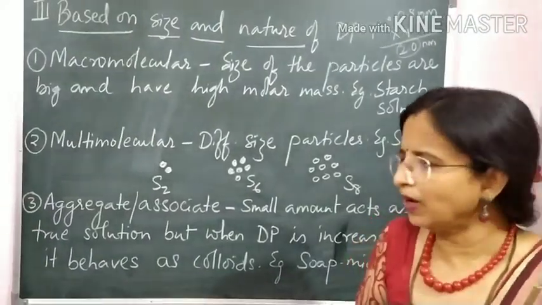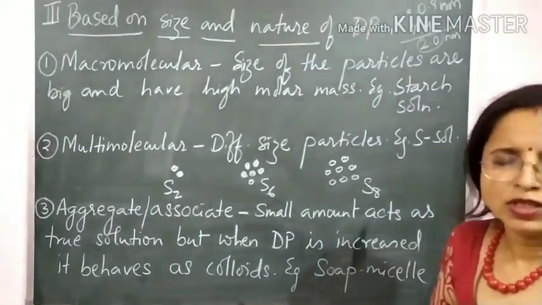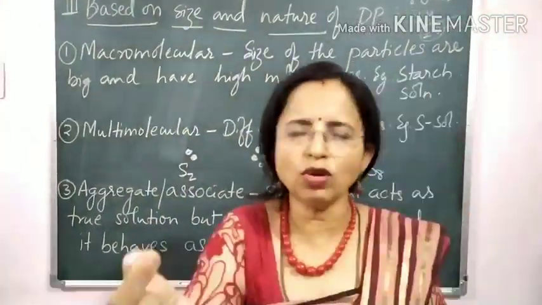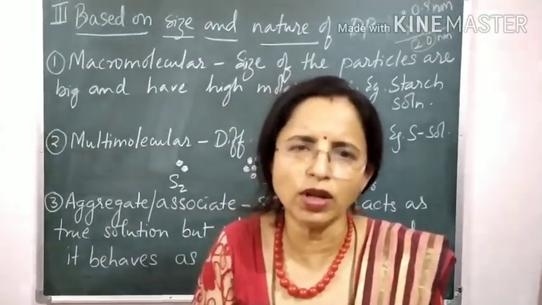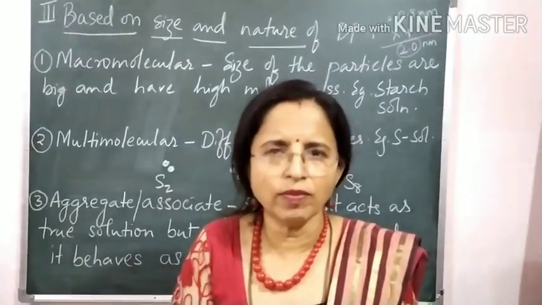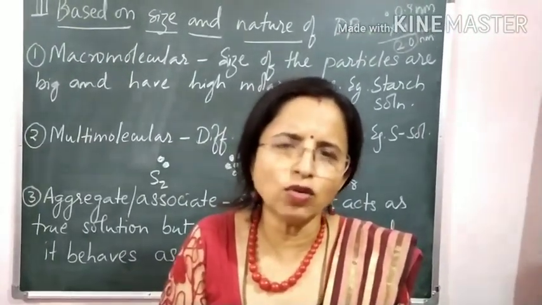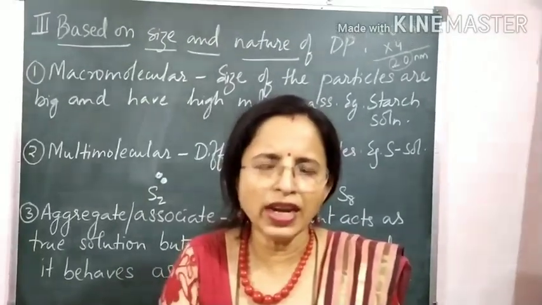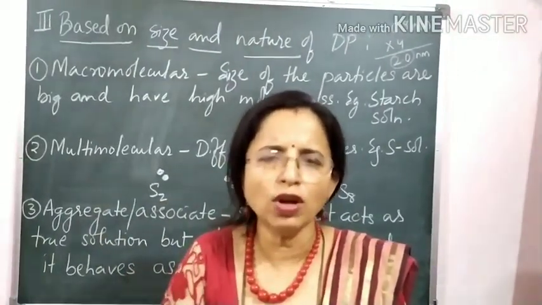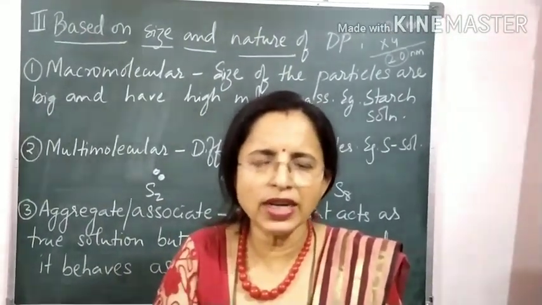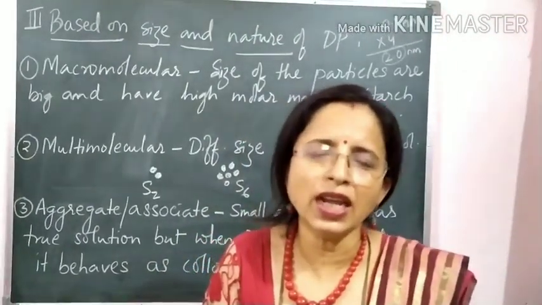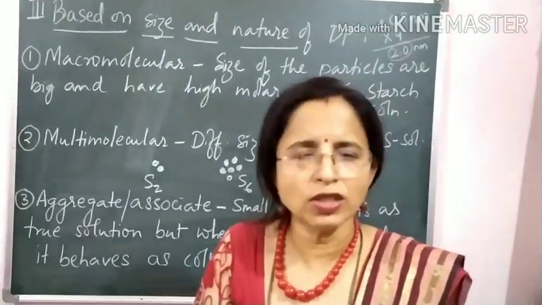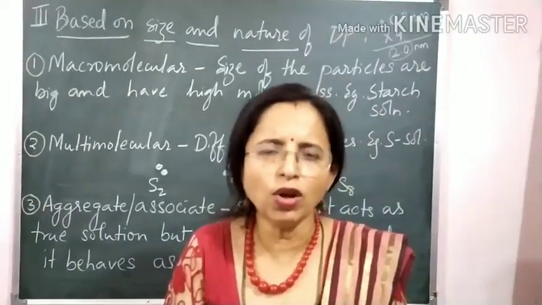So example is soap micelle. If I give you a bucket of water and ask you to drop only a pinch of soap powder or detergent powder into it and mix it well, you will see it is becoming a true solution. But when we are adding 2 spoon, 3 spoon of the soap or detergent powder into the bucket of water, you will see the turbidity is developed in the water. So it is converting into colloidal system.